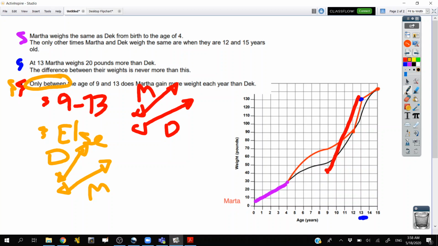And then lastly, I want her to grow slower here and slower out here. So you can do whatever you want, as long as it's growing slower than Dec's graph is. Now these are really close, but I would argue this is slower than this. Yeah, good. It obviously is on average, because by the end, Dec's line is higher than Martha's. So those were the things I was looking for. In general, when I saw it, you guys are doing really well.